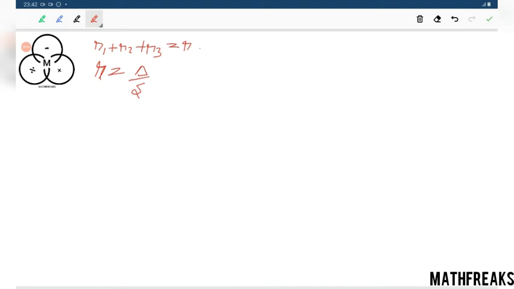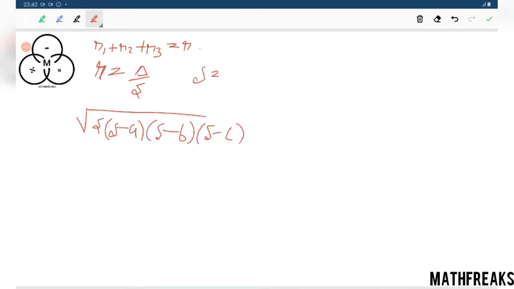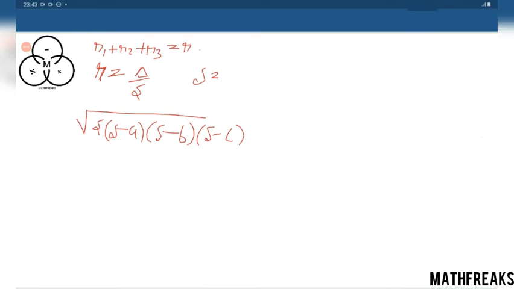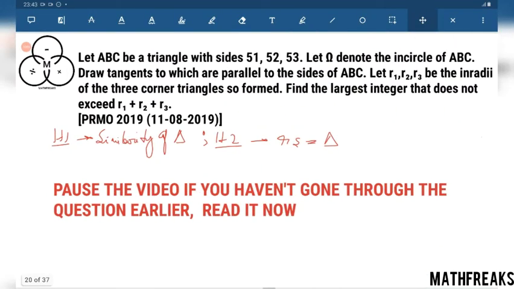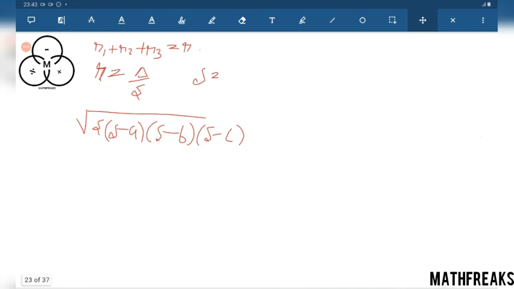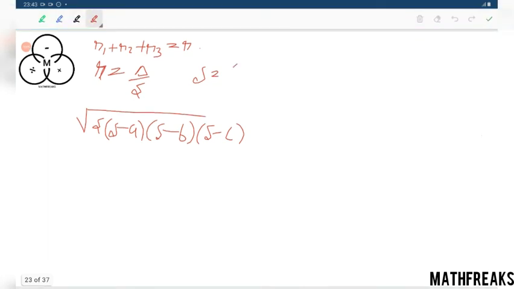We can easily find out the area using Heron's formula: square root of S into S minus A into S minus B into S minus C, where S is the semi-perimeter. 52 into 3 by 2, 26 into 3, that is 78.